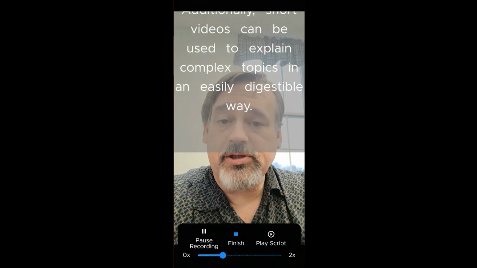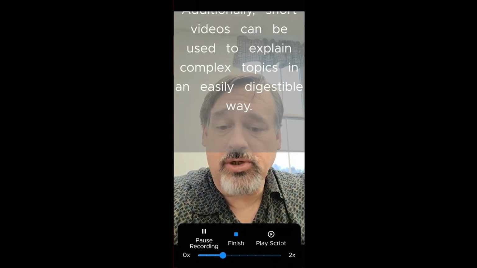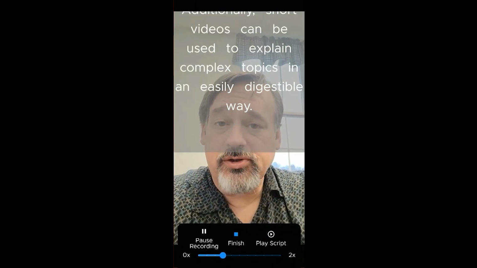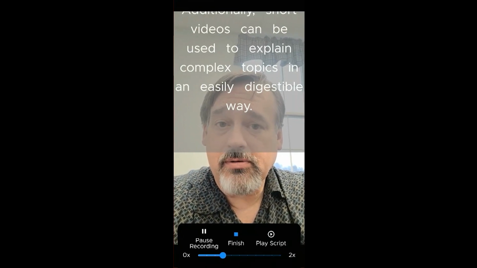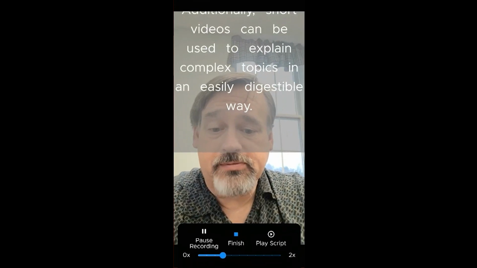So what I just did there was I was paused for a few seconds. It edits that out. So when I pause, it removes those pauses. So I'm going to pause again here. So I was paused there for 2 or 3 seconds. So then when we come into the editor, it will remove those pauses. So we click on Finish.